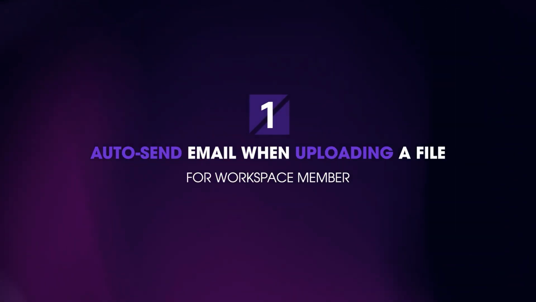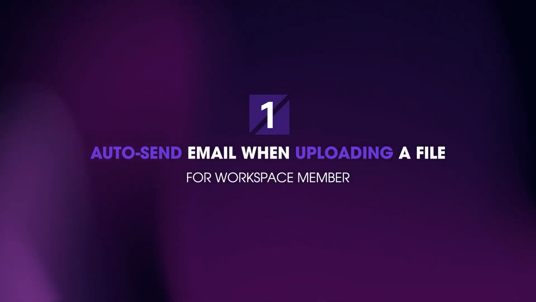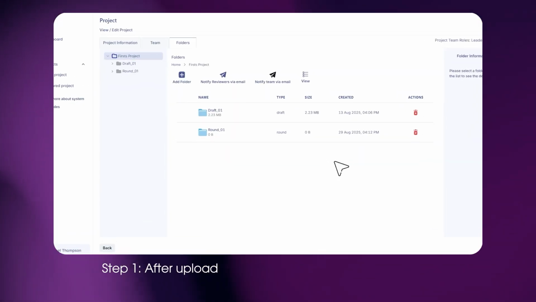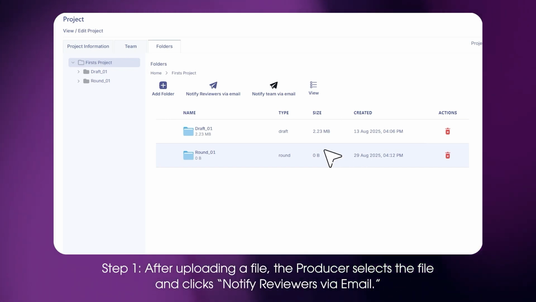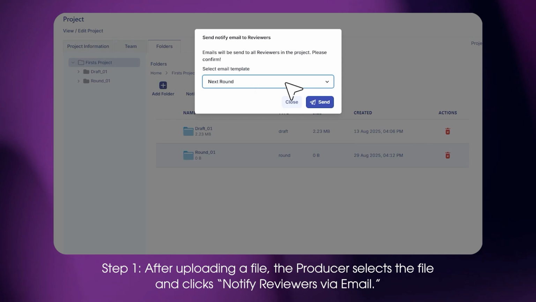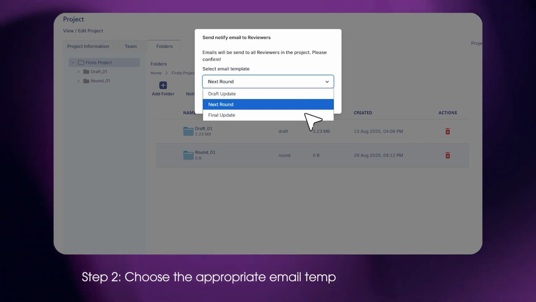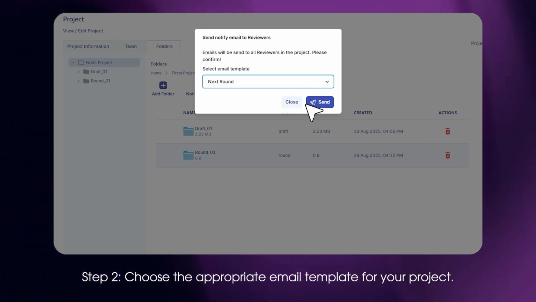1. Auto send email when uploading a file for workspace member. Step 1. After uploading a file, the producer selects the file and clicks Notify Reviewers via email. Step 2. Choose the appropriate email template for your project.